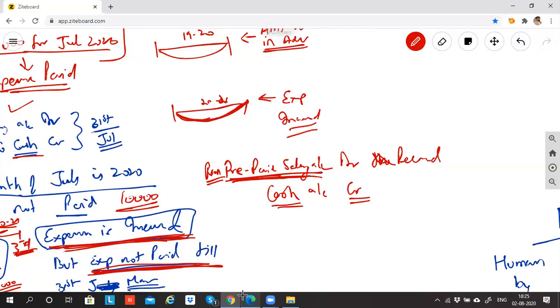Credit what goes out. Cash is going out, so credit cash. What is debit? Debit is RAM prepaid salary, because RAM is the receiver of the salary.